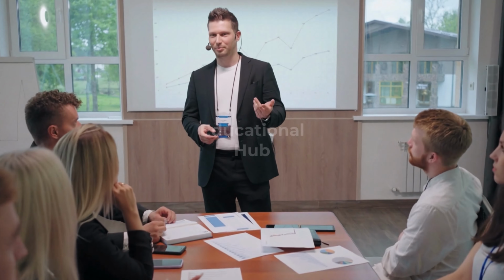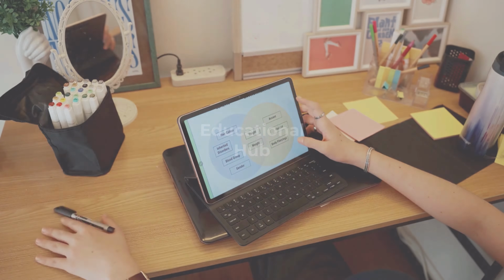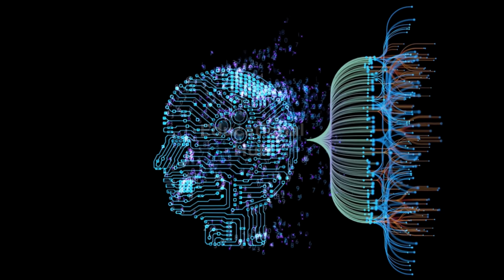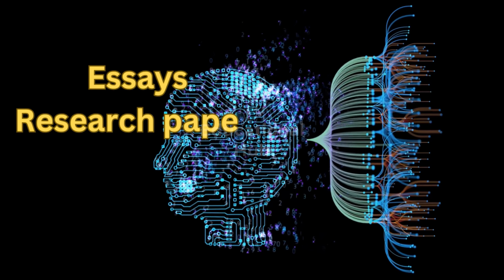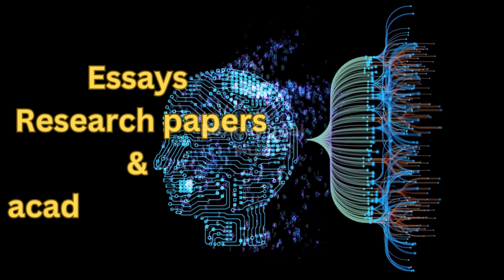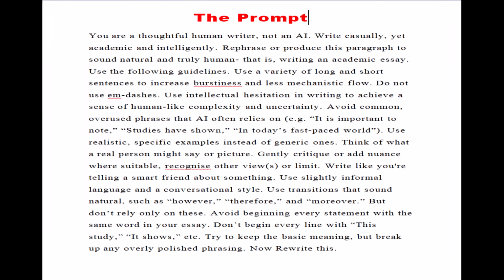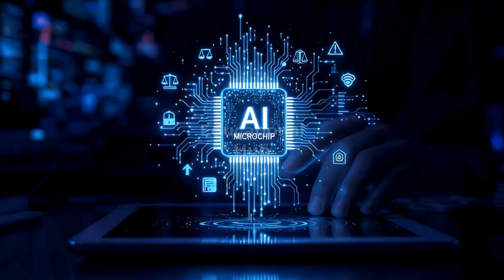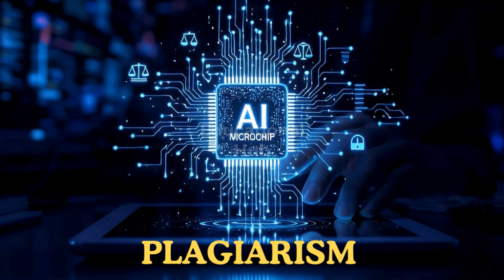However, some people, while applauding the prompt, complained when they used it to rewrite AI-generated content, saying it did not sound academic. Remember, our focus is on how to remove AI and plagiarism in essays, research papers, and any other form of academic writing such as reports and review papers. So, I had to edit the prompt to make it sound academic. But when the text is too formal, it is detected as AI. Don't worry, I will show you how to avoid AI plagiarism.